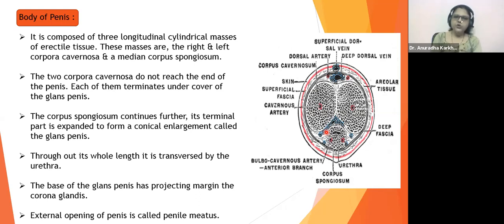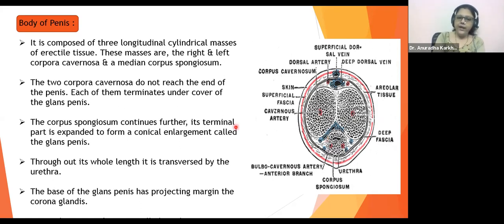So they are going to be like this. ये ऐसे मेरे fingers दिखाई दे रहे हैं. Can you see my three fingers? You can see your own also, right? So these two are going to be entire but not reaching the end, right? These two are going to be on the sides, not reaching the end, but spongiosum is going to reach the terminal end. So each of them terminates under the cover of the glans penis.